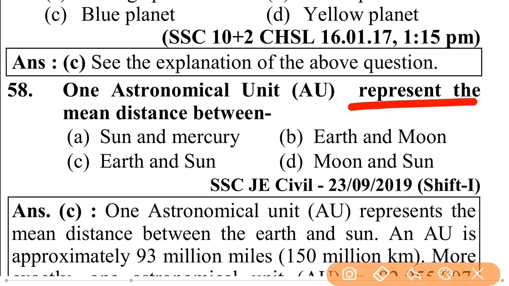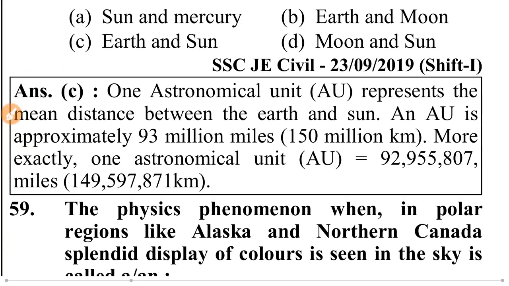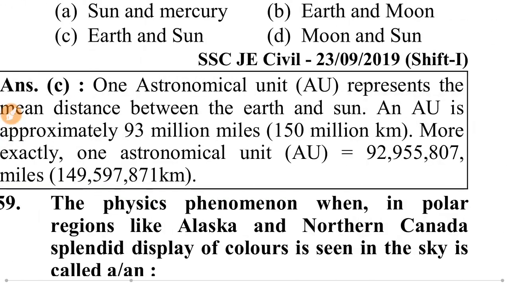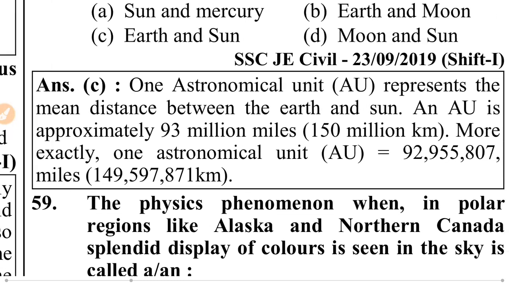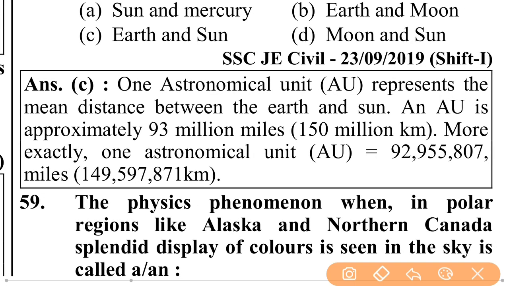One astronomical unit represents the mean distance between Sun and Mercury, Earth and Sun, Earth and Moon, or Moon and Sun. That is Earth and Sun. One astronomical unit, AU, represents the mean distance between Earth and Sun. An astronomical unit is approximately 93 million miles and 150 million kilometers, means 15 crore kilometers.